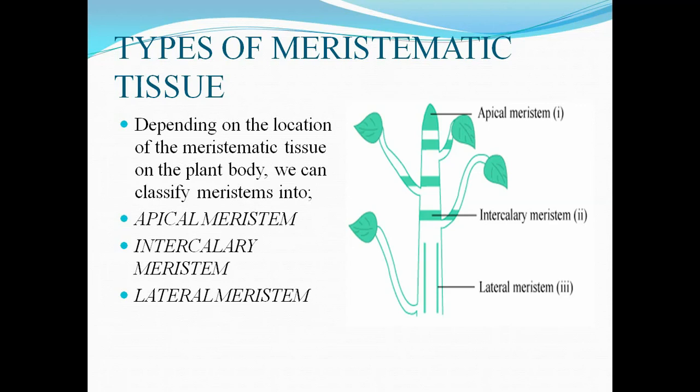Cells of intercalary meristem at the nodes and internodes undergo active cell division, and it helps the plant to grow at nodes and internodes, helping growth of the stem, then leaves, buds, flowers, like that. Now lateral meristem, you can see where it is present. It is present laterally along the stem of the plant, isn't it? So it is helping the plant to grow in width.